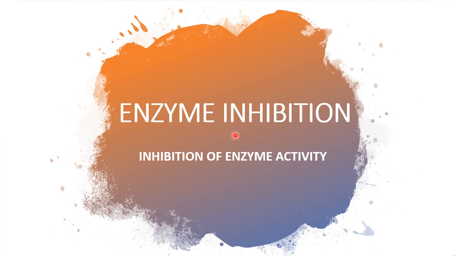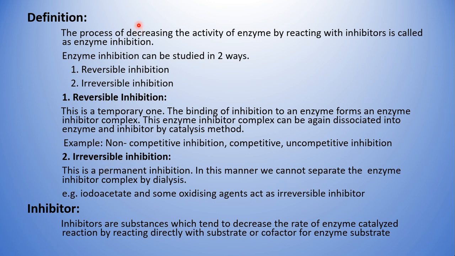Inhibition of enzyme action serves as a major control mechanism in biological systems, and therefore the study of enzyme inhibitors provides valuable information about enzyme mechanisms and also helps in defining important metabolic pathways in biological systems. This enzyme inhibition action can be studied under the main headings called reversible and irreversible inhibition. First, let's see the definition of enzyme inhibition, then what an inhibitor is, and then we'll move on to the types of enzyme inhibition.